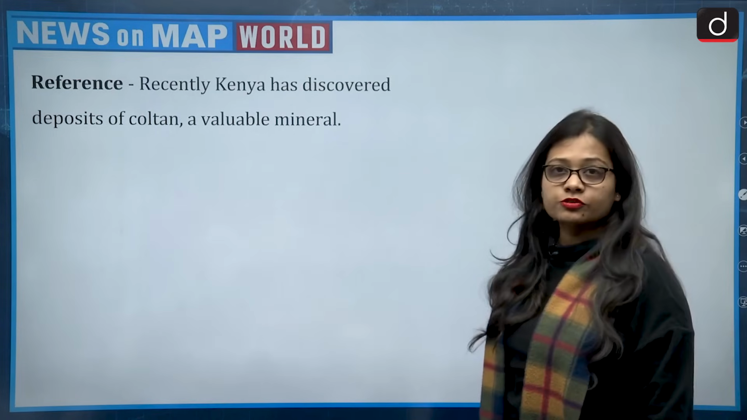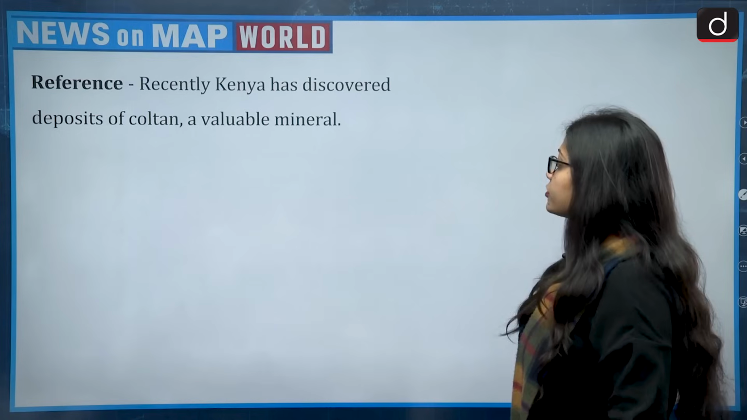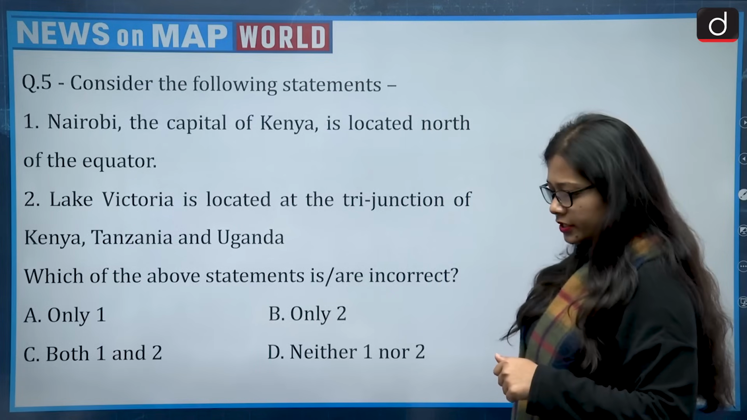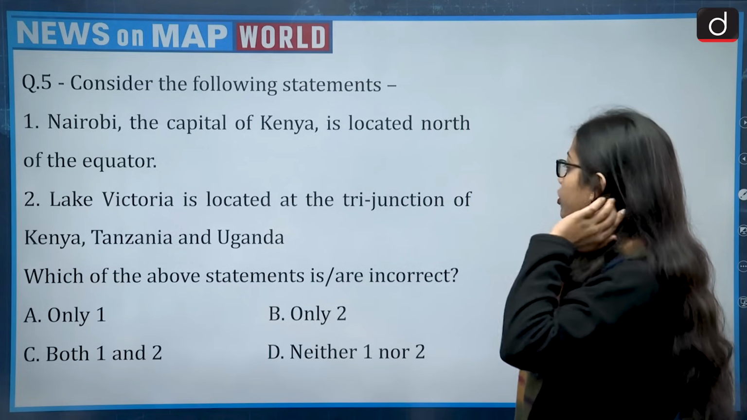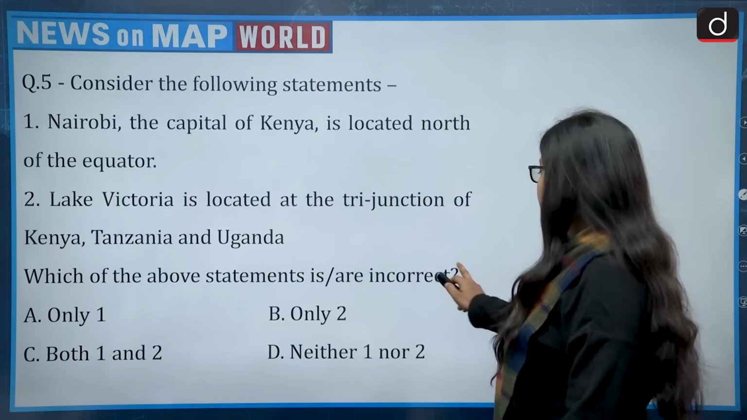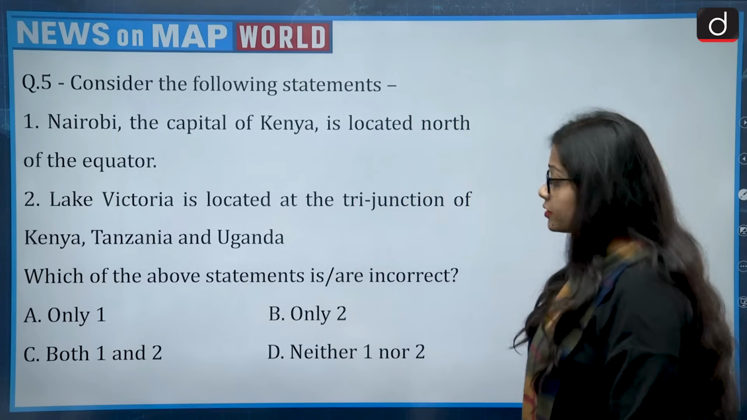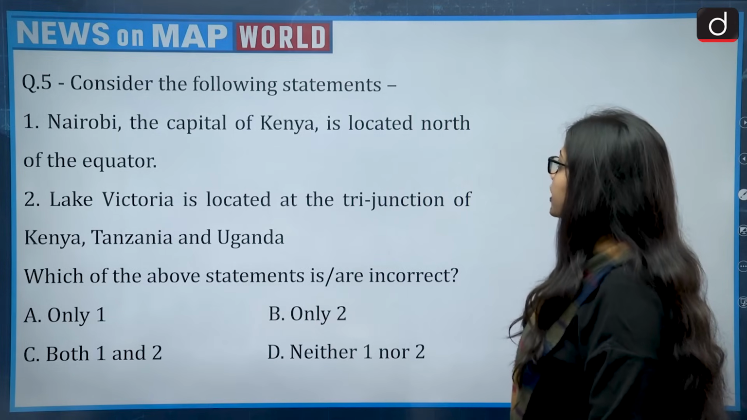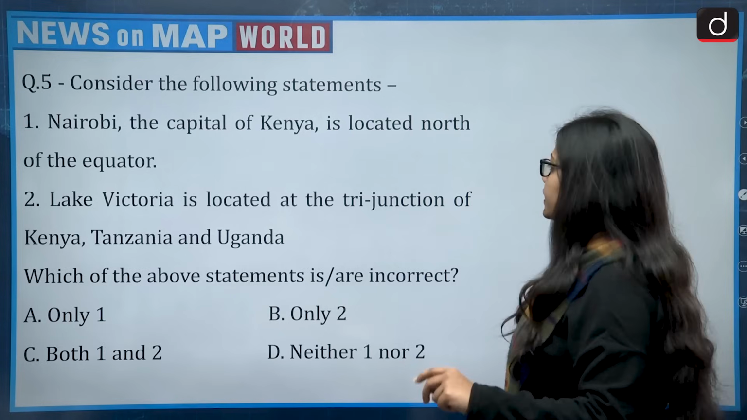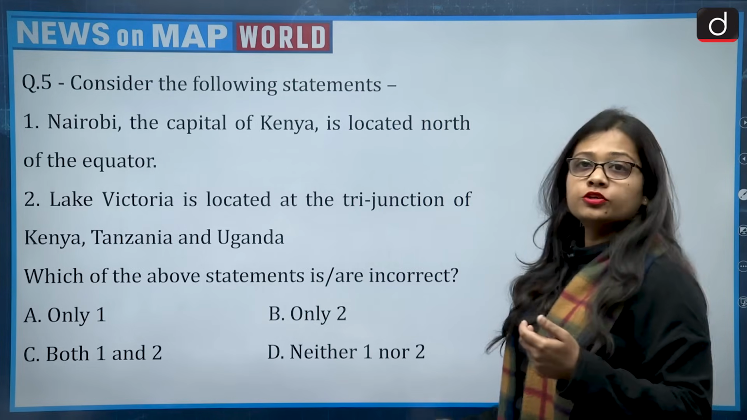Now moving on to the next question. The reference talks about how Kenya has recently discovered deposits of coltan, a valuable mineral. The question reads, consider the following statements, and there are two statements, and we have to say which of the above statements is or are incorrect. So we have to talk about the incorrect statements. The first statement says, Nairobi, the capital of Kenya, is located north of the equator. Second, Lake Victoria is located at the tri-junction of Kenya, Tanzania and Uganda.